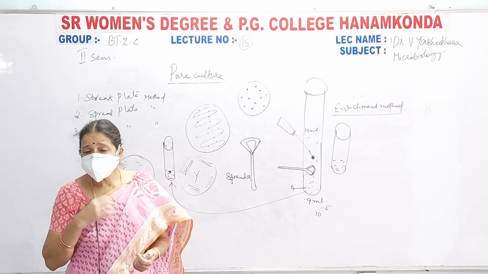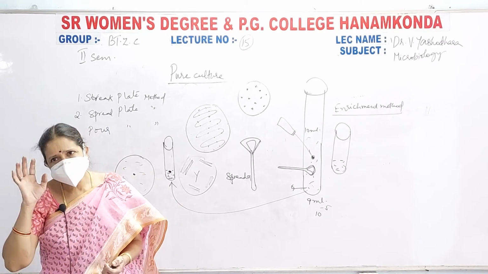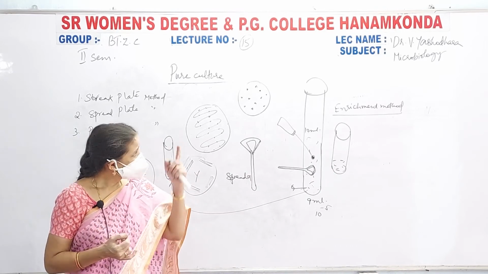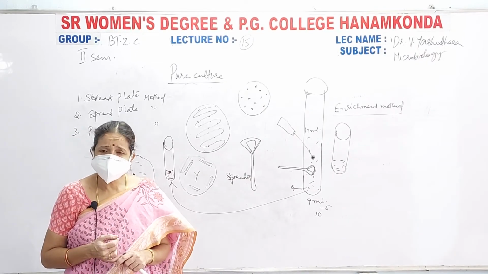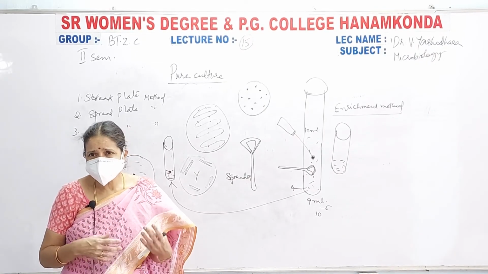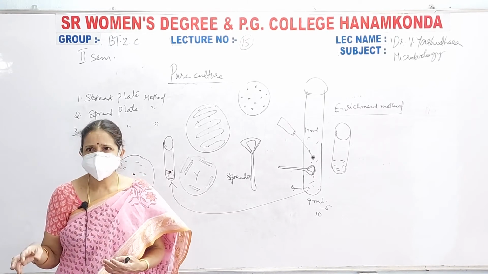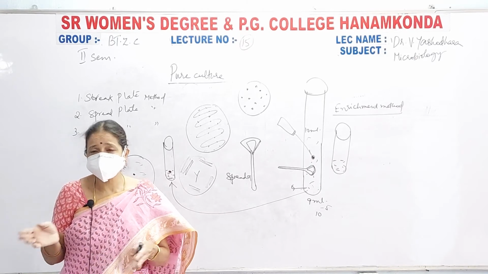You want to maintain the pure culture of that microorganism. Or this technique is followed if the required or essential microorganism's growth is very slow when compared to all the other microorganisms in the culture.